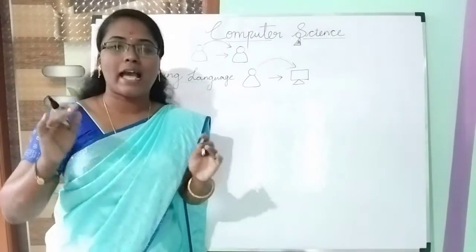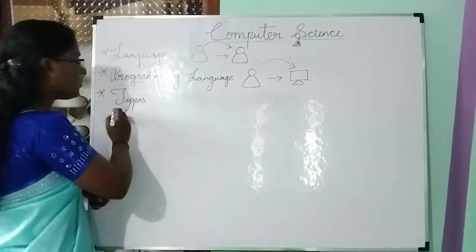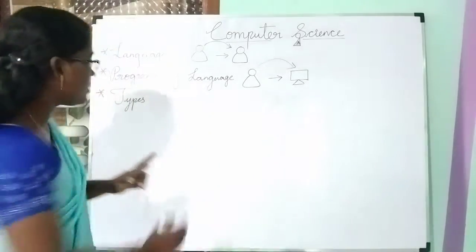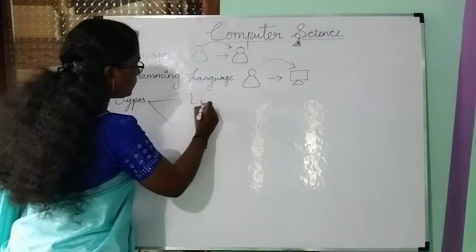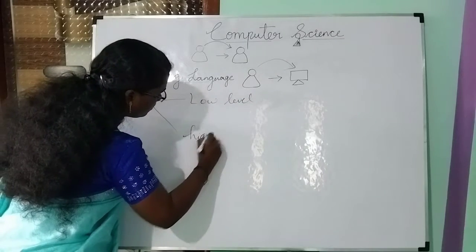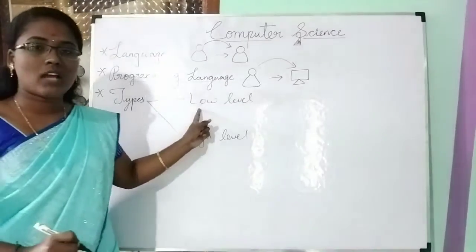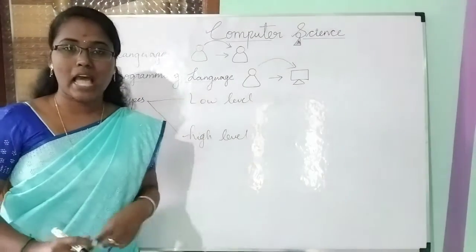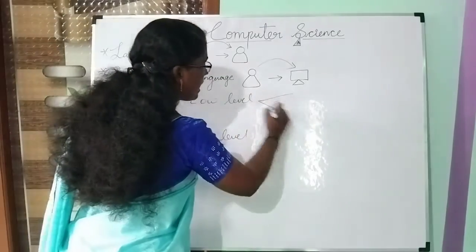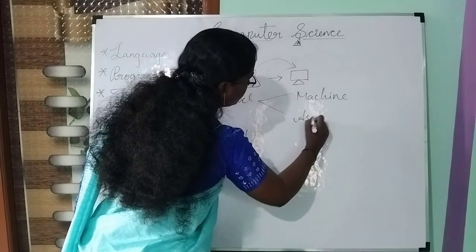I think you understand about language and programming language. Then we'll go to the types. Programming language is classified into two types: one is low level, another one is high level. Can you see that? Low level language and high level language. Low level language is again classified into two types: one is machine language and another one is assembly language.